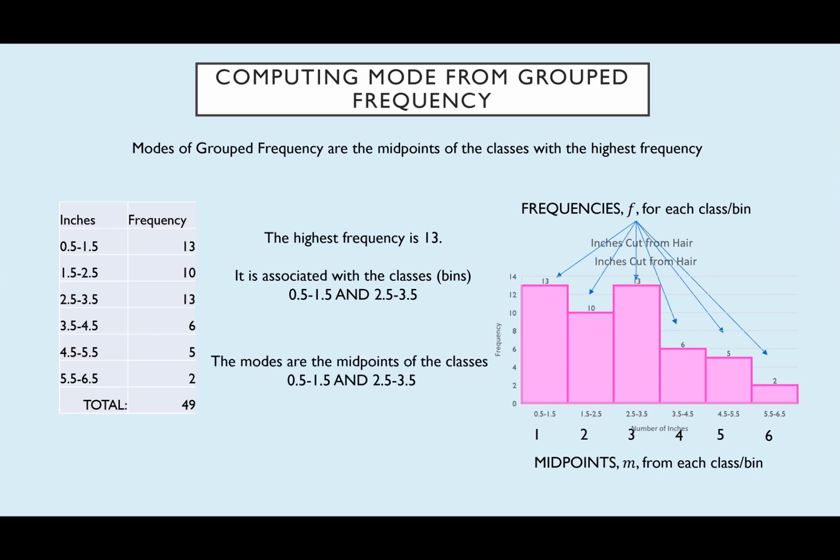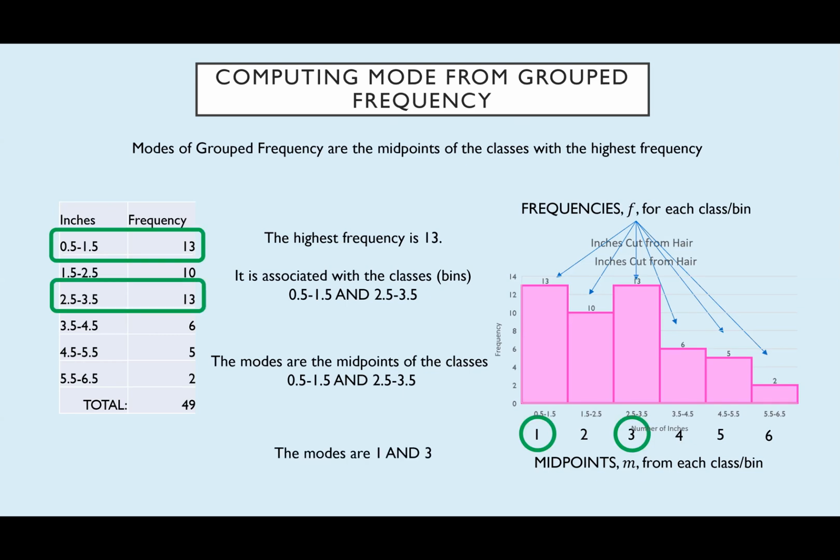So I'm going to go ahead and use the midpoints of those classes. Those will be my modes. So the midpoints being 1 and 3 tells me that the modes for this data are 1 and 3.